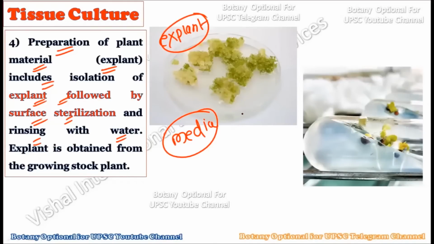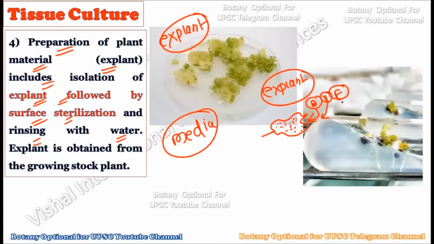So basically here we collect the explant and do the surface sterilization. For example, you have collected such a kind of explant, and its surface may carry bacterial, viral or fungal pathogens. So all of these we should carefully remove by doing the sterilization.